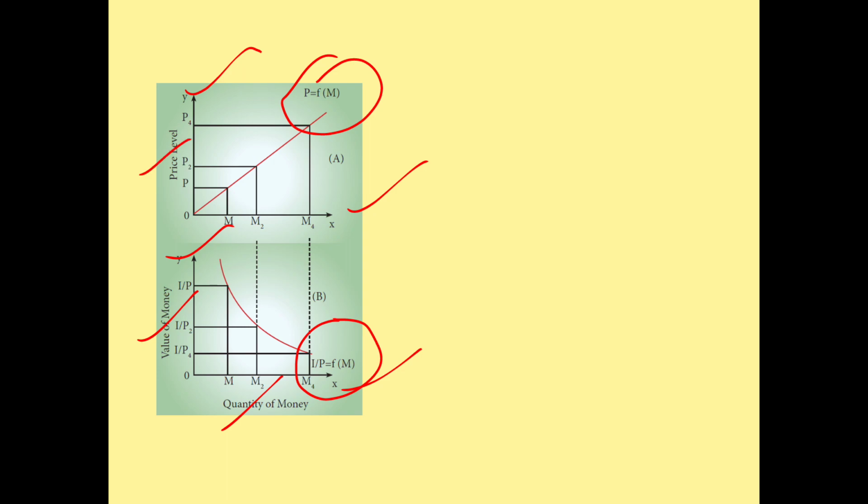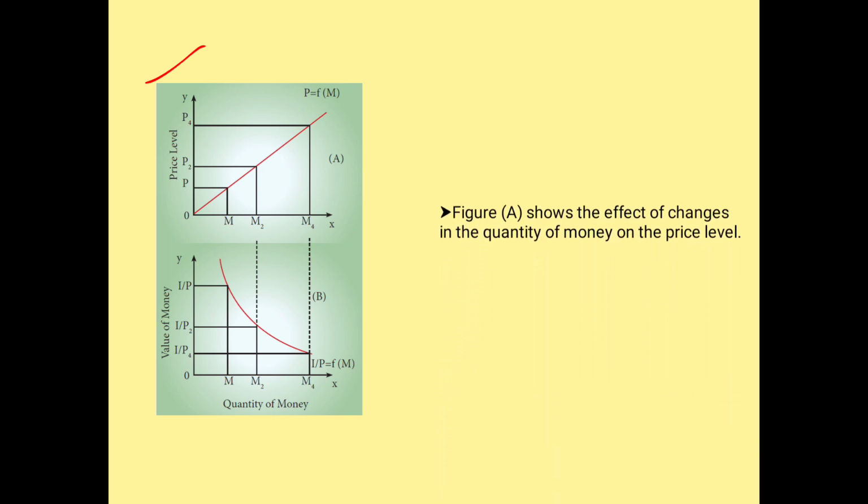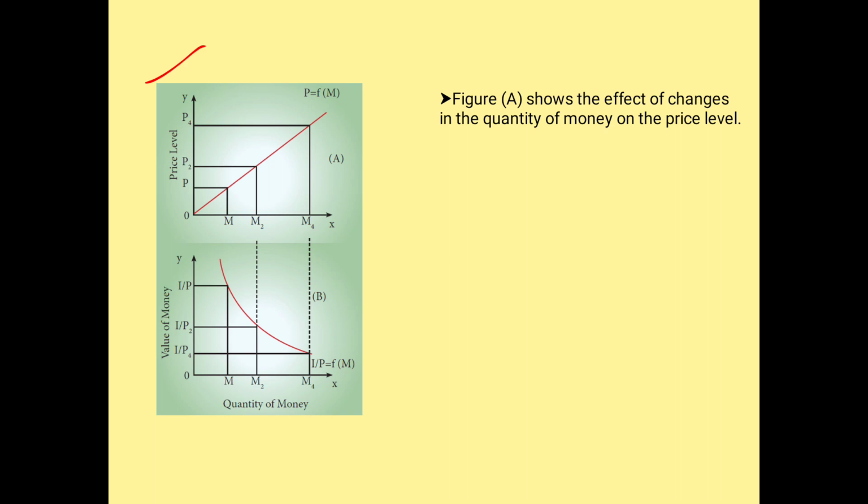Here they have given price level, and you can see here it is given as M, M2, M4. Here also M, M2 and M4. Once you draw this diagram, please mention whatever is seen on the screen. Now you can start giving your explanation. We have labelled this diagram as A and this diagram as B.